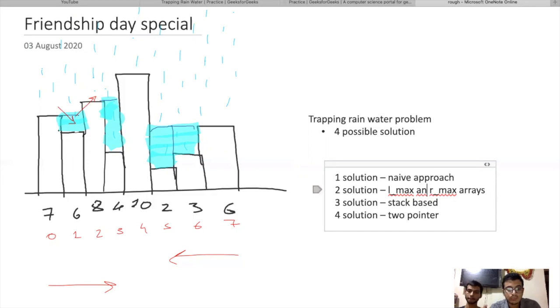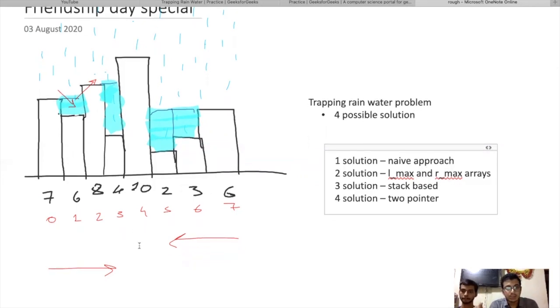So how can we apply the stack concept here? It is pretty much similar to the stock span problem. In the stock span problem, we see how many elements on the left are smaller than the current element, right? Similarly, we'll push elements if they are smaller than the top element of the stack.